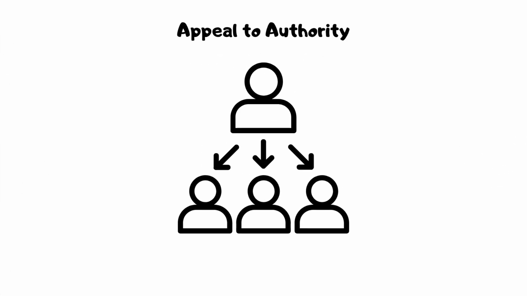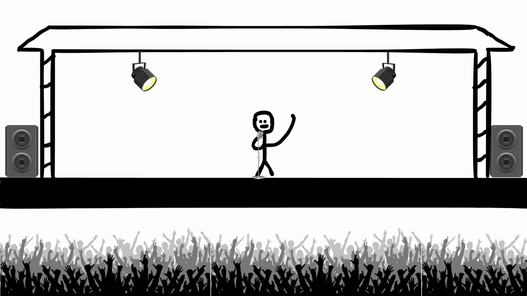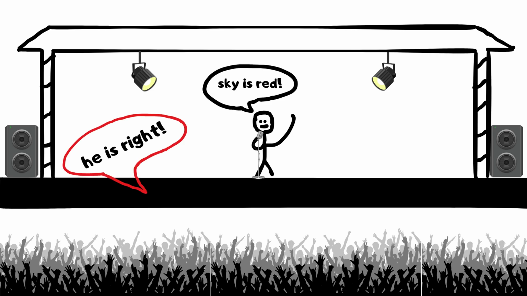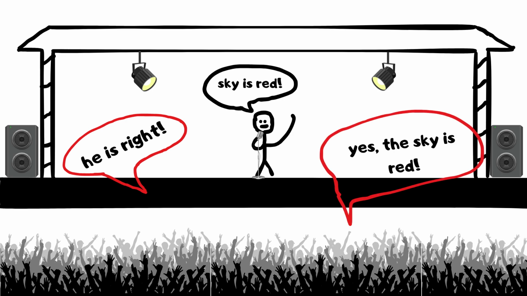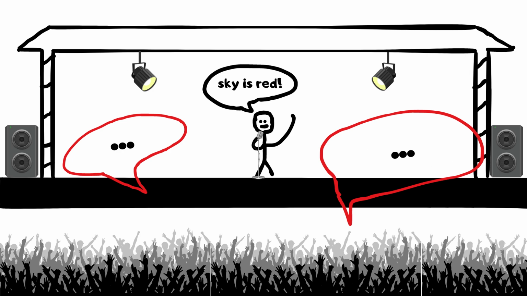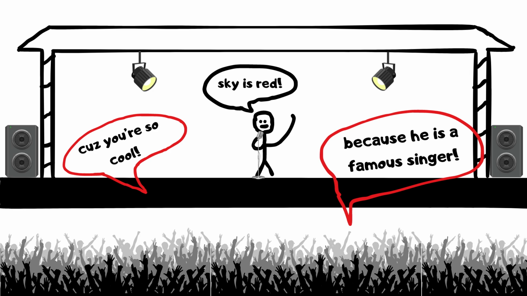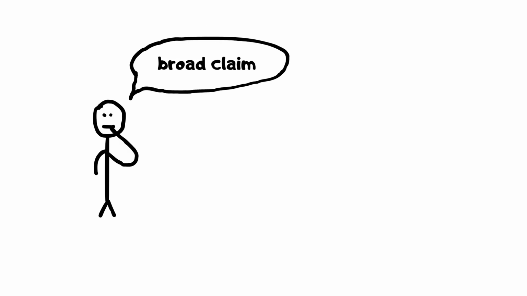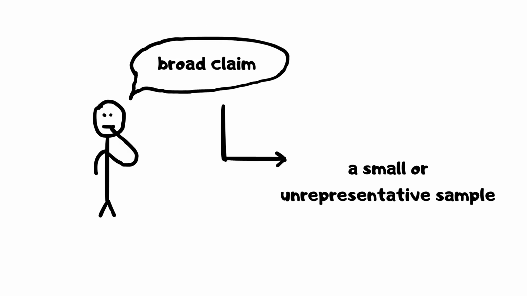Appeal to authority. This fallacy involves relying on the opinion of an authority figure rather than the argument's validity. For instance, arguing that a specific medical treatment is effective solely because a celebrity endorses it without scientific evidence is an appeal to authority.